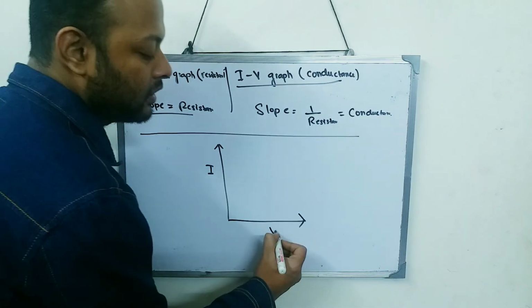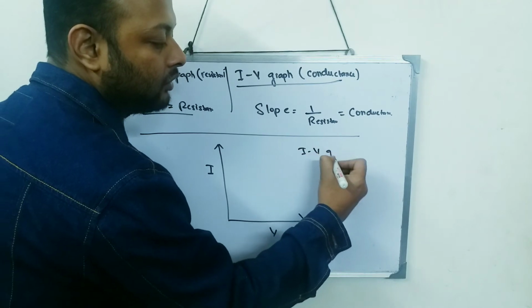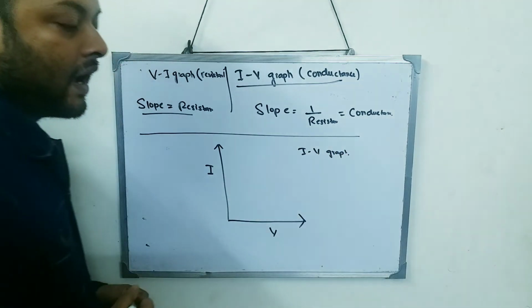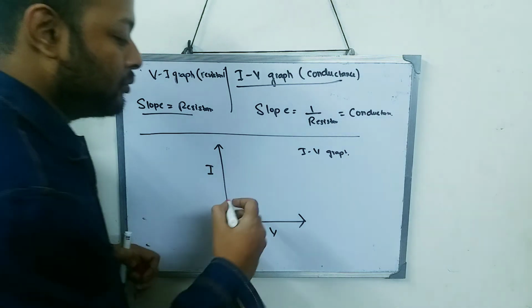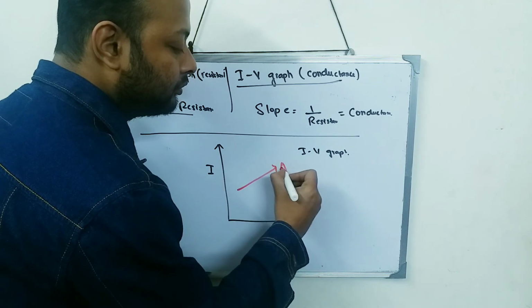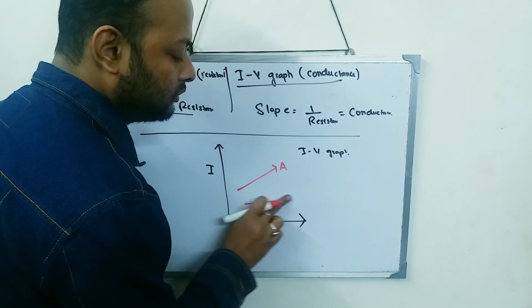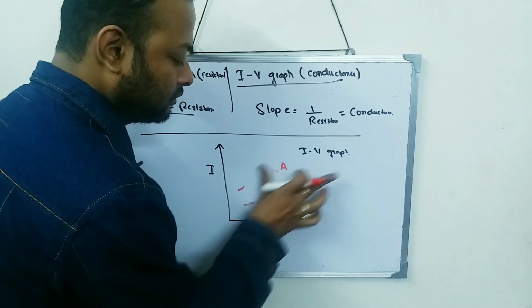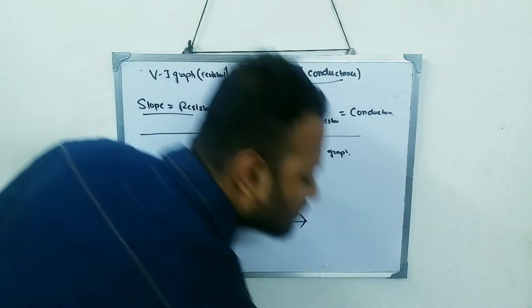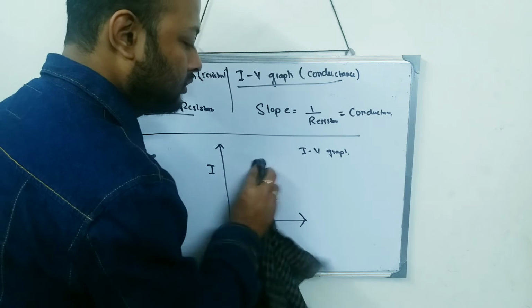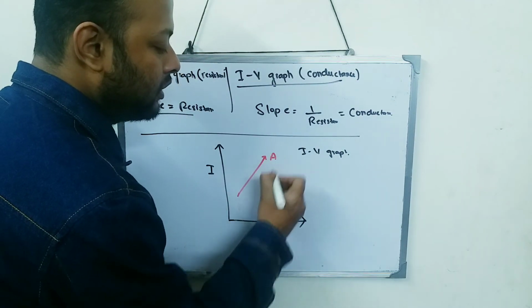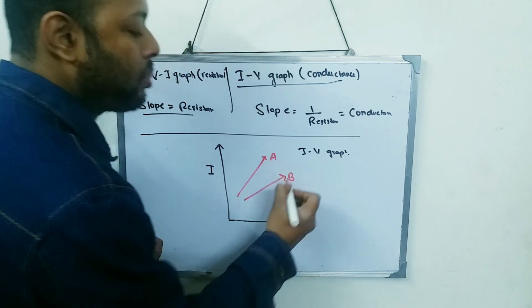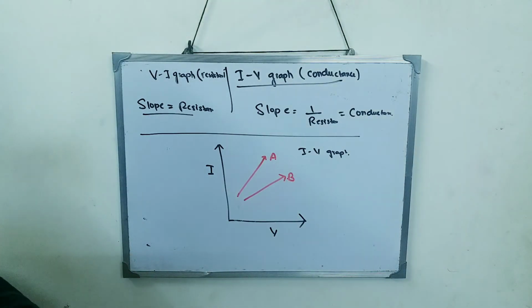This is the IV graph. And I have represented the graph for two conductors. So suppose this is conductor A and this is conductor B. I have represented two graphs.